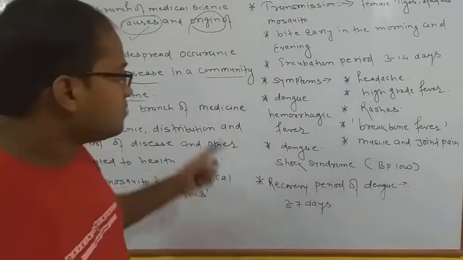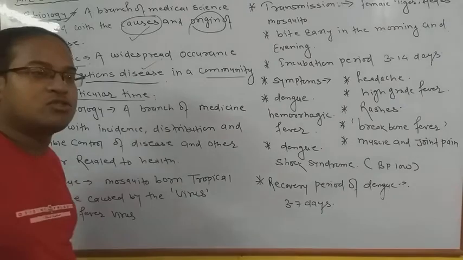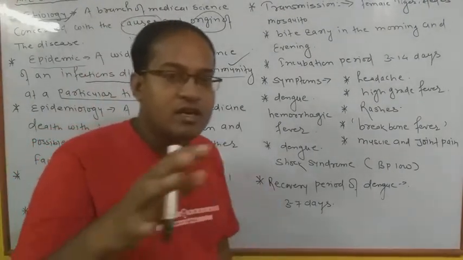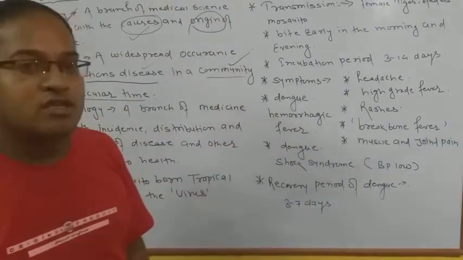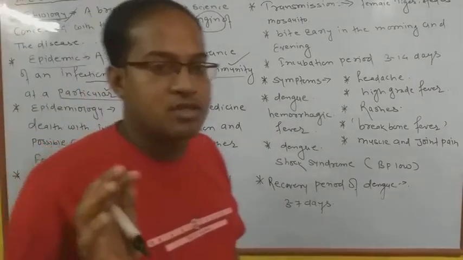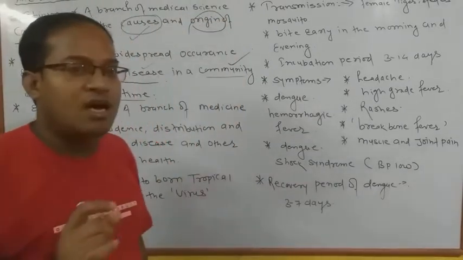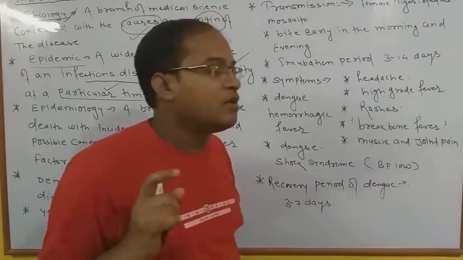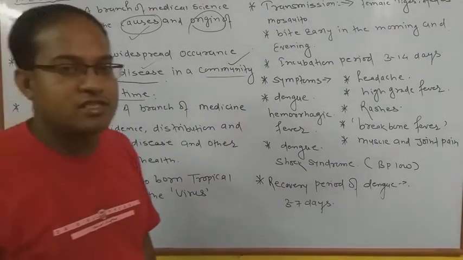So it is included that the infectious disease and the communities also play an important role in where and how much, in what numbers they are spread all over the world at a particular time. Okay, because time is fixed, so particular time means these diseases generally spread in a given time interval. Okay, so epidemic is the most important and dangerous thing for the disease.